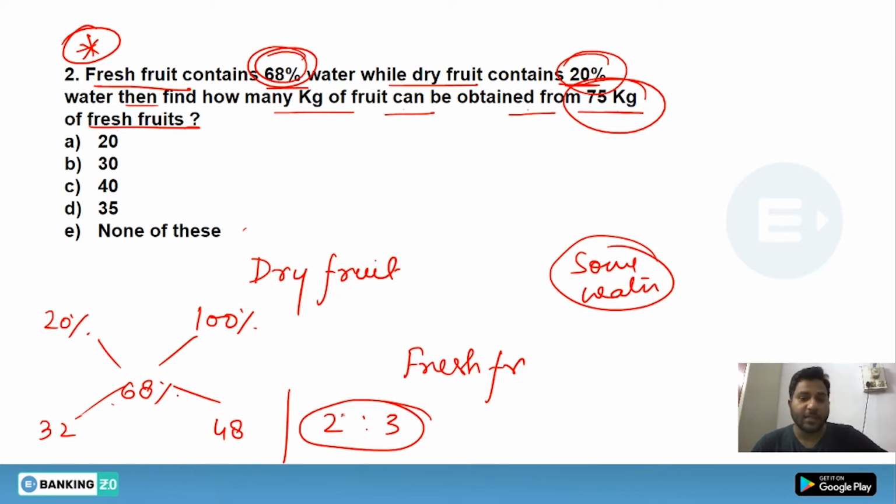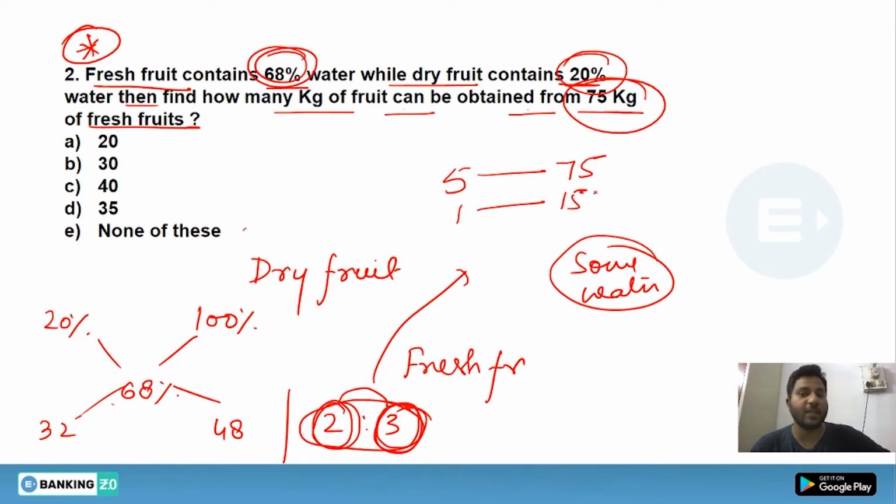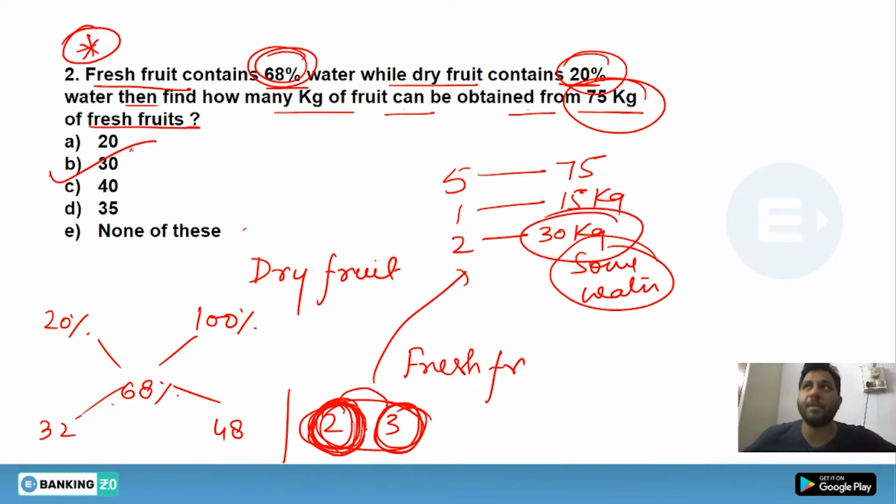That means dry fruit quantity was 2, but you have added water with 3 quantity, which would make the fresh fruit quantity 5. And as you know that 5 quantity stands for 75, that means 1 quantity stands for 15 kg. So from 5 units there will be only 2 units which is dry fruit, and that is 30 kg. Hence your answer is B.